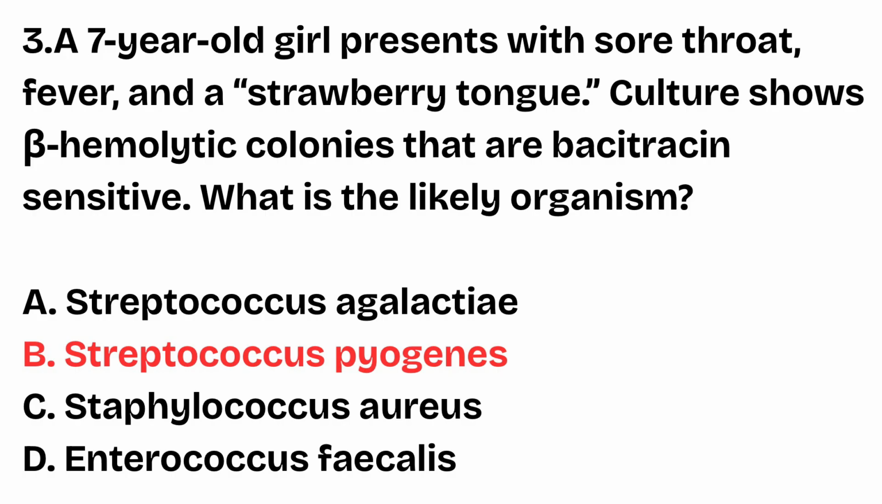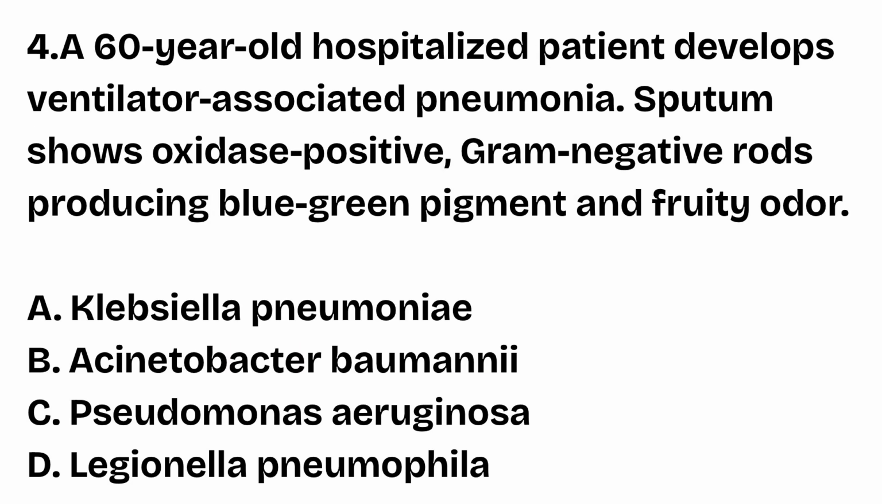Streptococcus pyogenes, that is group A Streptococcus, is beta hemolytic, bacitracin sensitive, and causes scarlet fever, which presents with strawberry tongue, pharyngitis, and rash. Question number 4. A 60-year-old hospitalized patient develops ventilator-associated pneumonia. Sputum shows oxidase positive, gram-negative rods producing blue-green pigment and fruity odor. Identify the organism. Klebsiella pneumoniae, Acinetobacter baumannii, Pseudomonas aeruginosa, Legionella pneumophila.